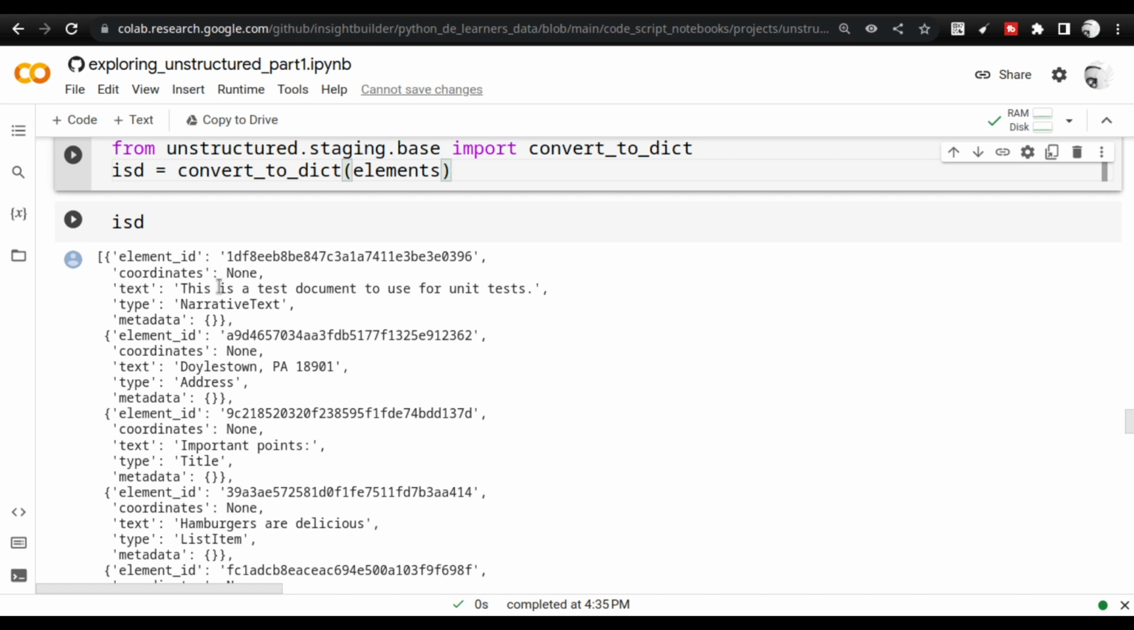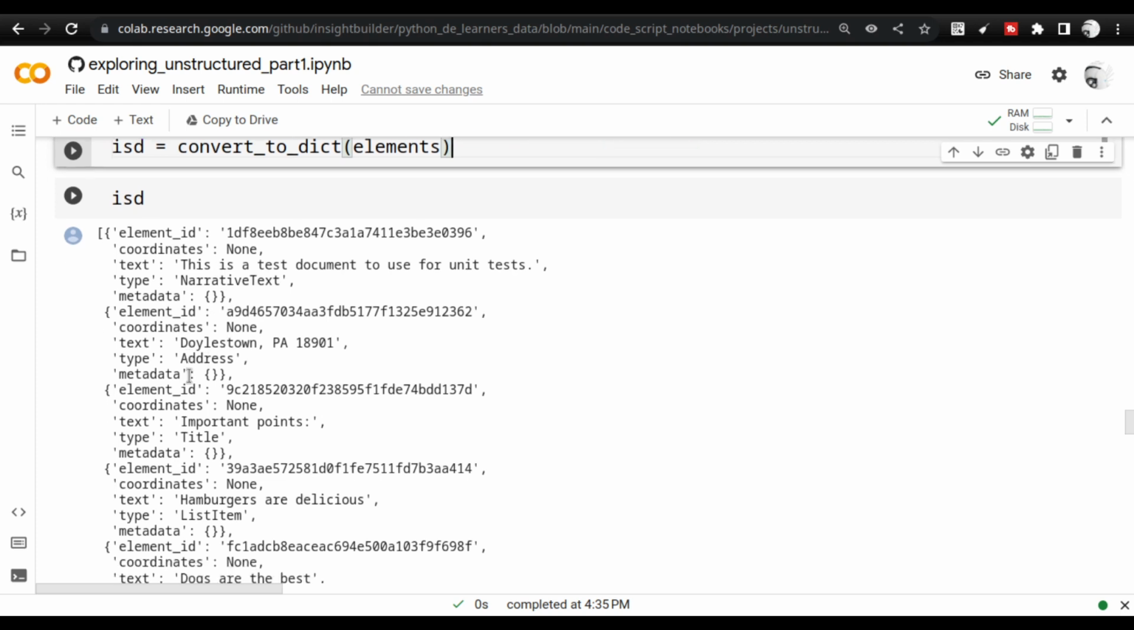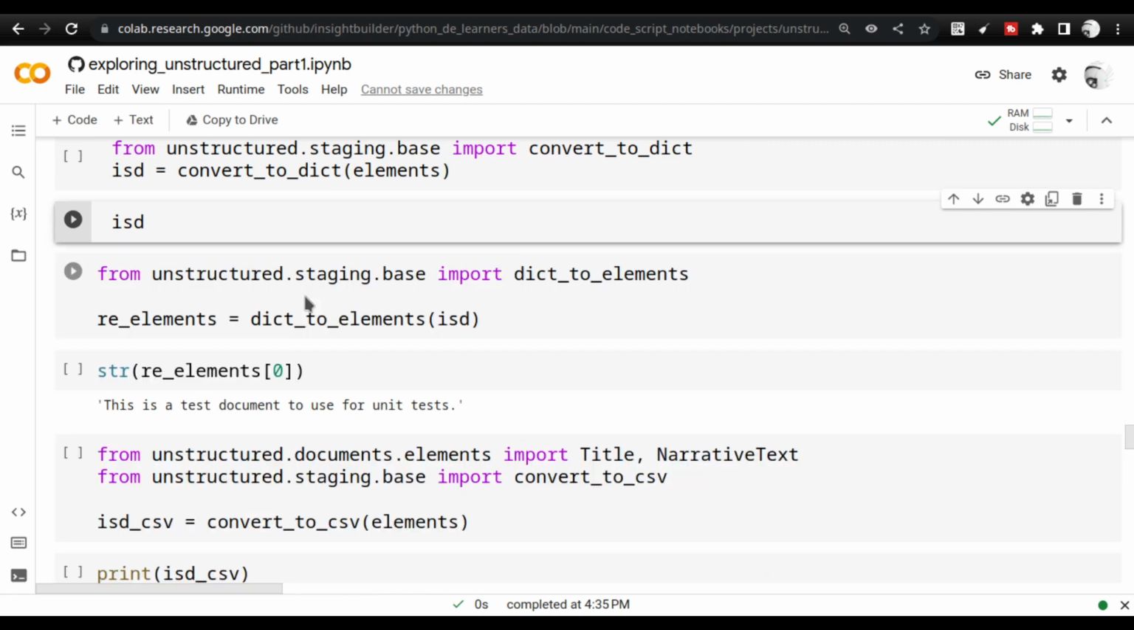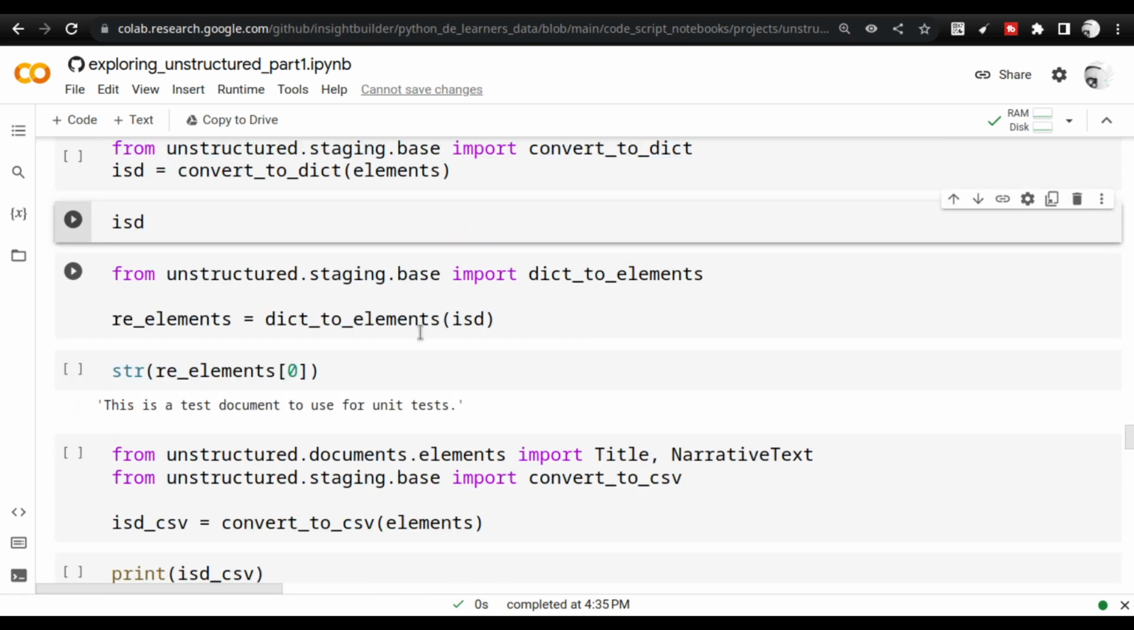There are a couple of AI models which will want to know where in the image this particular text is located. This particular conversion does not give you the coordinates, so when you are working on it, do explore and see how to get the coordinates. That is also one of the points. You see the type of the text available here, and this is from convert to dict. Once you convert to dict, you can convert it back to elements also.